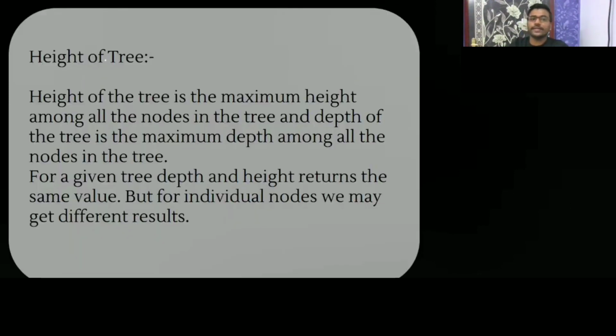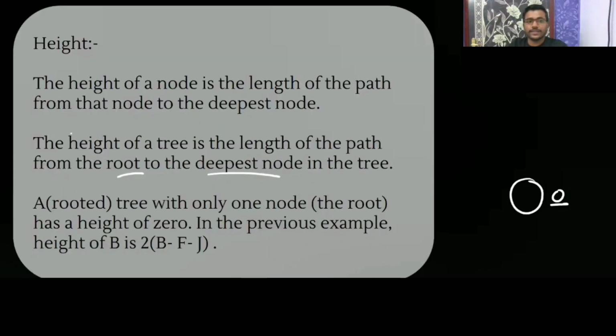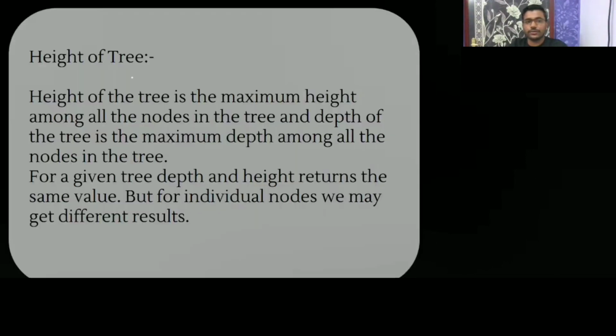Now we have seen the height of a tree also. The definition: the height of a tree is the maximum height among all the nodes in the tree, and the depth of a tree is the maximum depth among all the nodes in the tree.